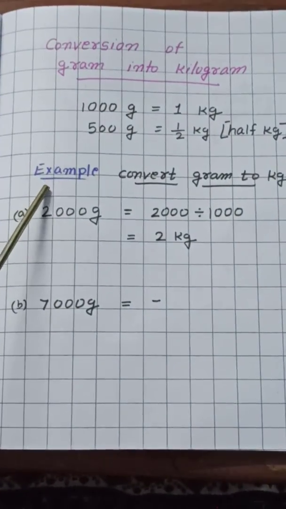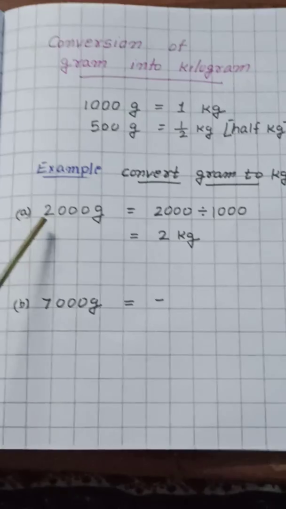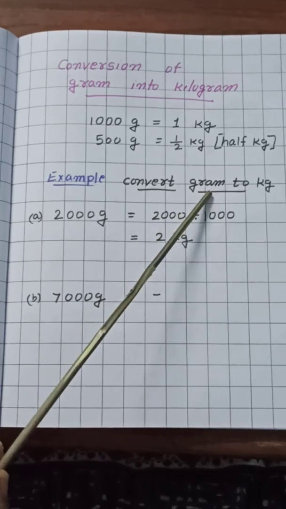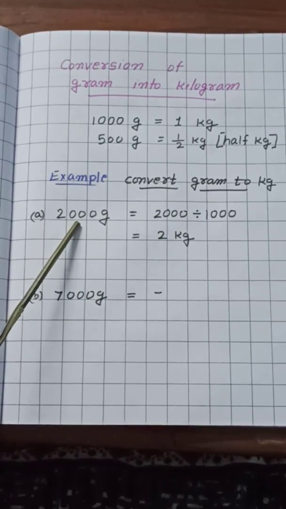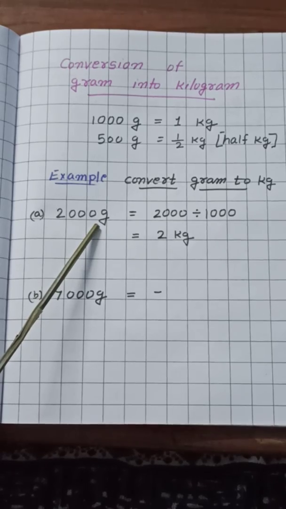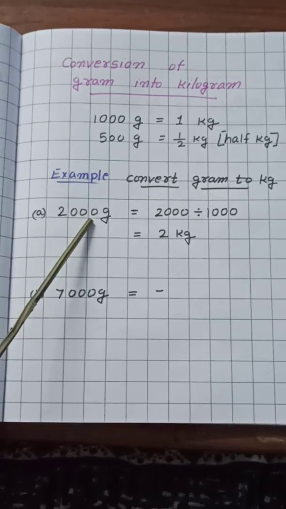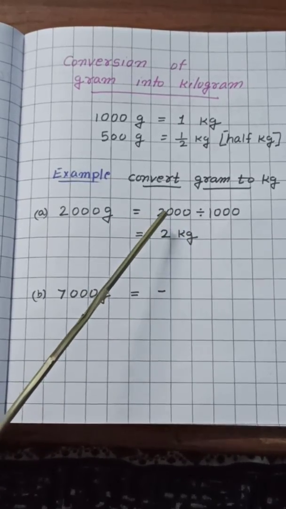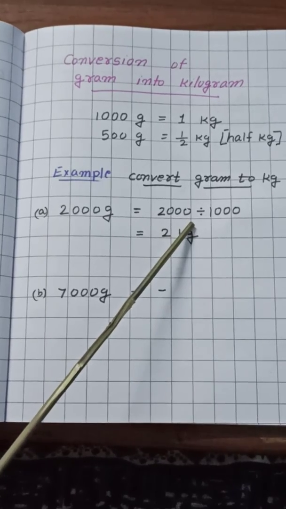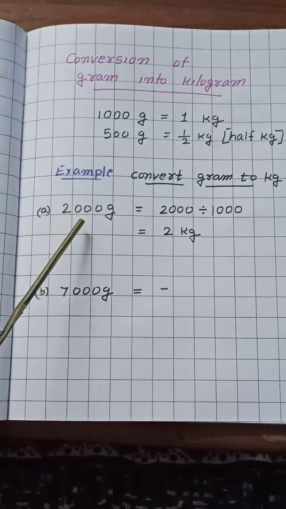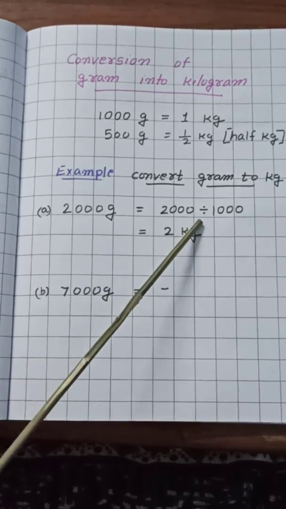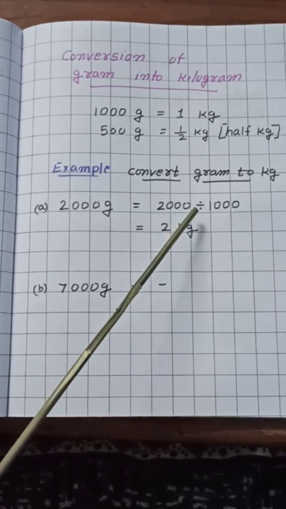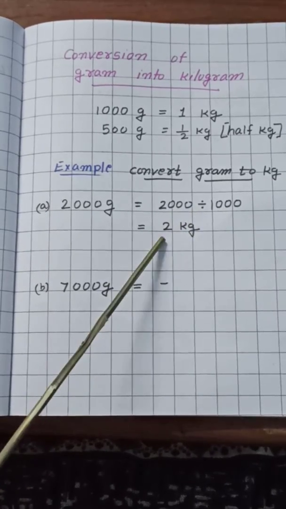Now we see an example, convert gram to kilogram. Here is given 2000 gram and we have to convert it into kilogram. To convert gram into kilogram, we divide the gram by 1000. Last time, to convert kilogram to gram, we multiplied, and here when we have to convert gram into kilogram, we will divide by 1000. So 2000 divided by 1000, we get 2 kilogram.